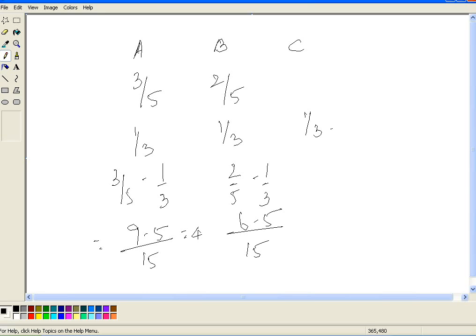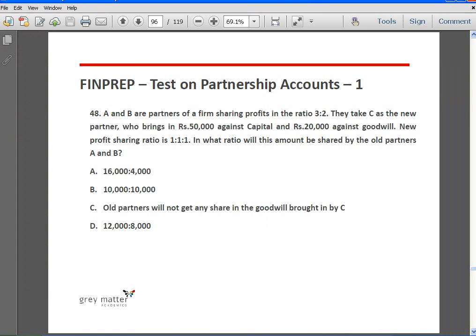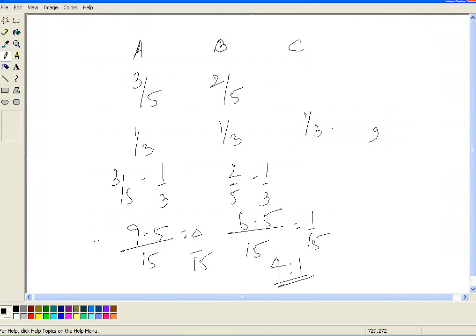So this is 4/15, 1/15. Sacrificing ratio is 4:1. Right. So 4:1 means this 20,000 rupees goodwill has to be made good to A and B in the ratio of 4:1.